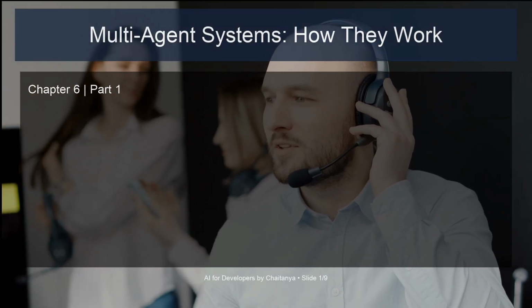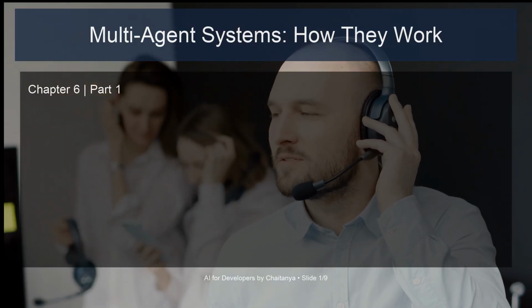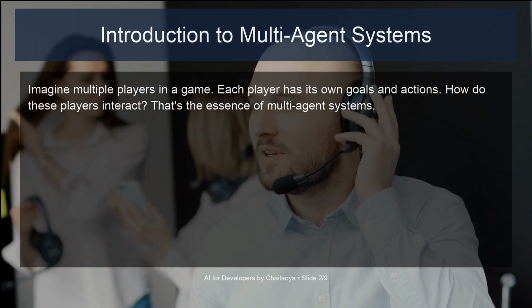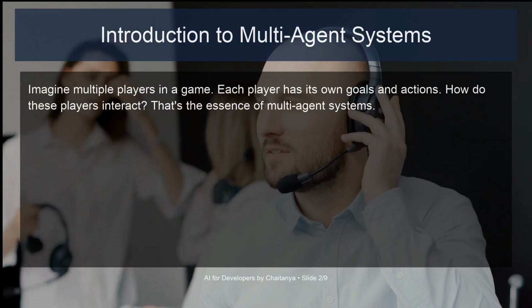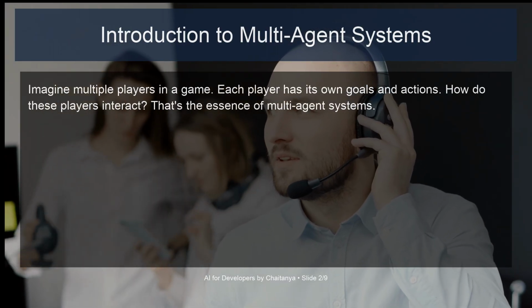I'm Chaitanya Talking Bot. Today's lesson is titled Multi-Agent Systems, How They Work. Imagine multiple players in a game. Each player has its own goals and actions. How do these players interact? That's the essence of multi-agent systems.